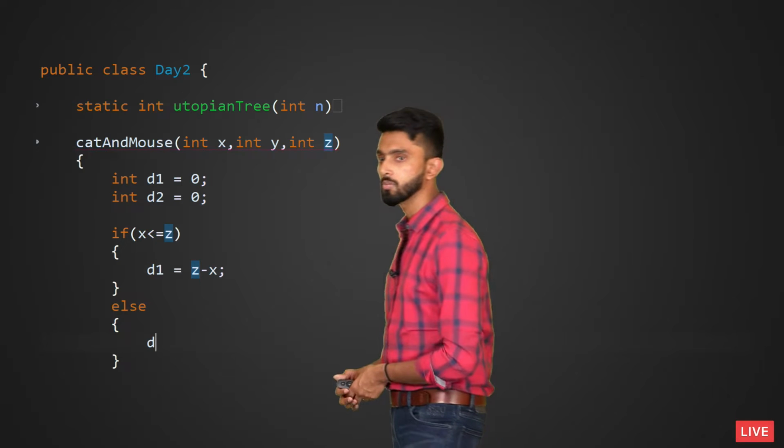So you got it. So within that bracket I will go and there I will tell d1 equal to z minus x, else, and here you can make it as less than equal to also, because even if it is less or even if it is equal to, both cases I will do that. Now if it is not less, if it is not even equal to, then it means it is greater. So if it is greater, just do x minus z. So d1 equal to x minus z.